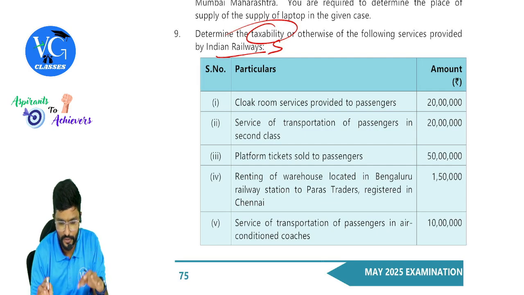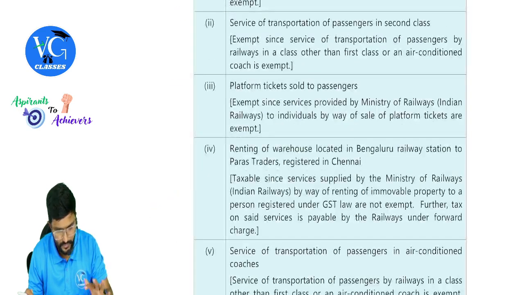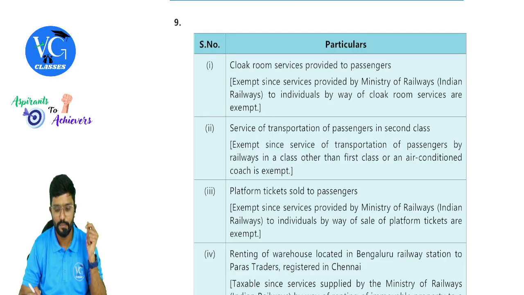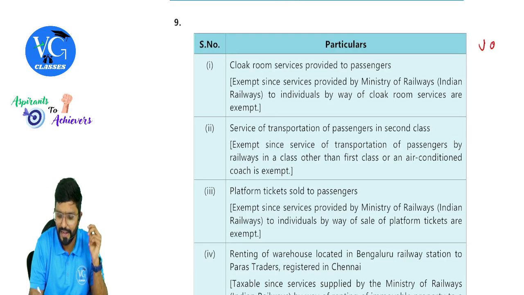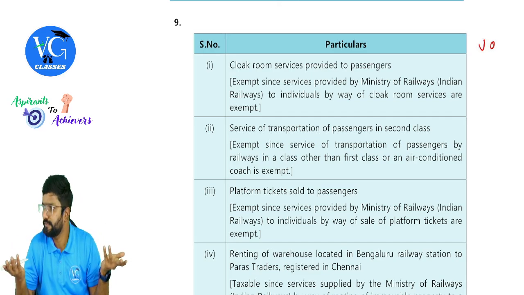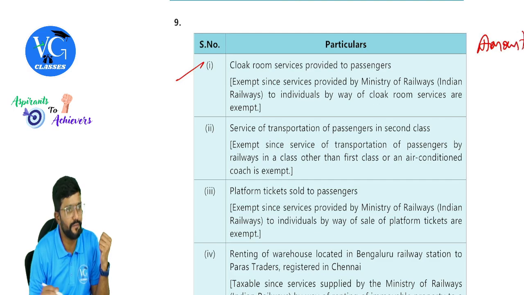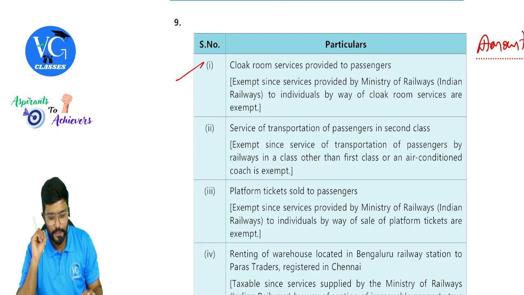Okay, sir. Chalo, we'll go to the solution, one by one. You can also add one column for value. If it is taxable, you can write the value. If it is exempt, you will write nil or exempt. Anything is fine. Okay. You better add a column for either amount or value, guys. Cloak room services provided to passengers.